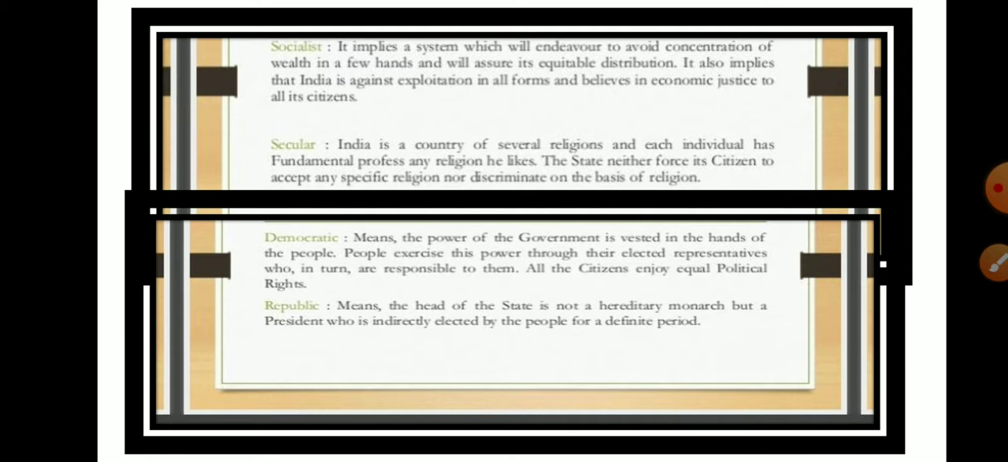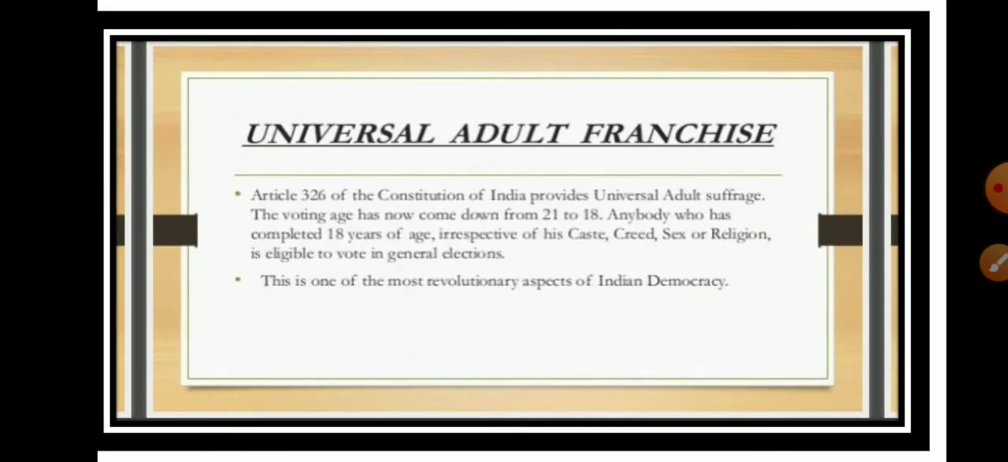Okay, and it has a particular definite period, and this concludes that we have the feature of a republic. In this way we are a sovereign, socialist, secular, democratic republic. Next one is universal adult franchise.